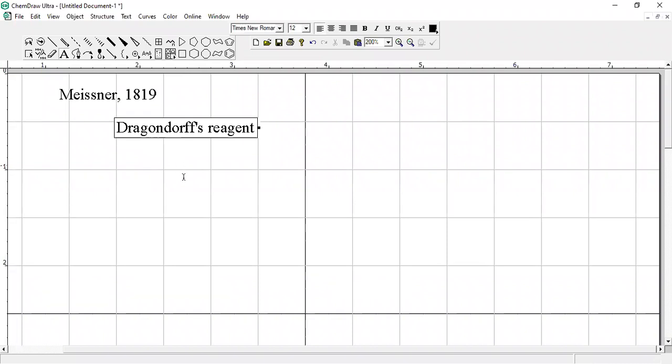So what is Dragendorff's reagent? Dragendorff's reagent is basically bismuth nitrate, not nitrate, nitrite. This is bismuth nitrite. What is the role of this bismuth nitrite?